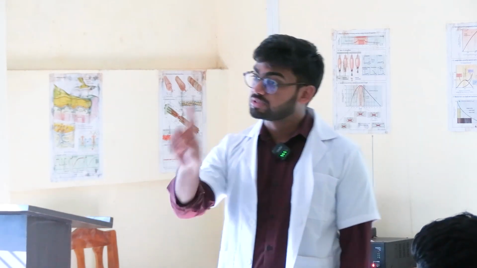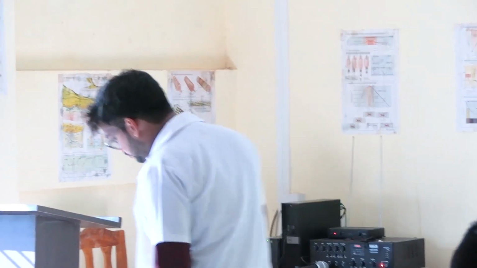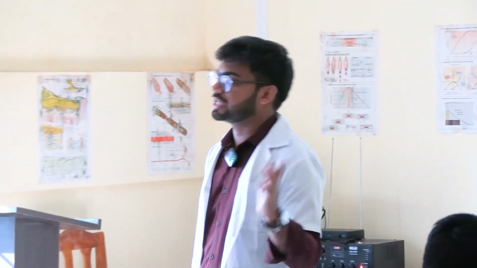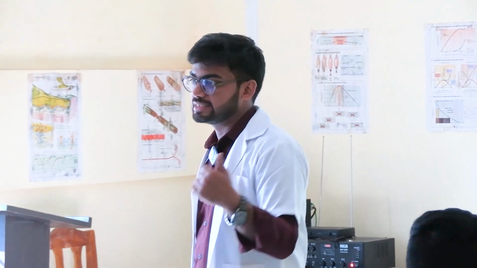What is the formula of MCV? Kindly look into your books and tell me. Hematocrit by RBC count. So what is the normal hematocrit? Suppose 45. What is the normal RBC count? Suppose 5 million. Then 45 by 5, 9 into 10 means 90.